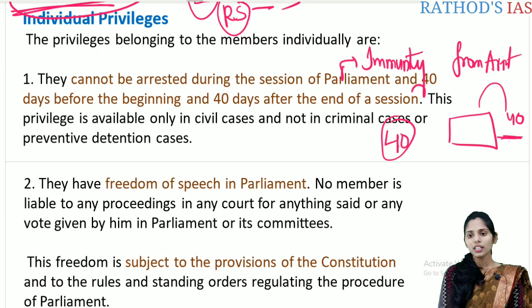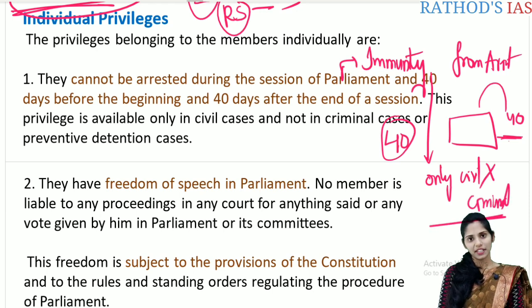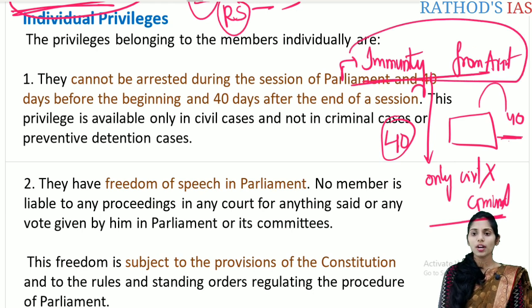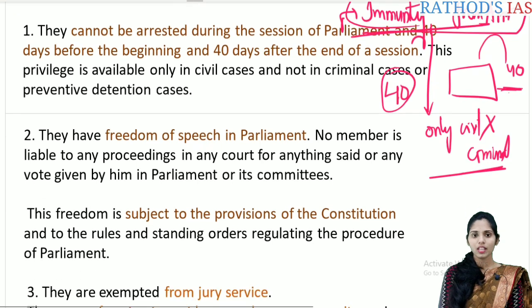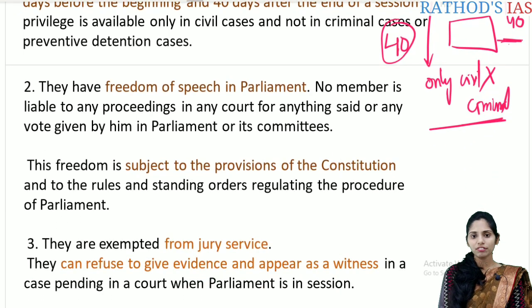This immunity is available only in civil cases, but not in criminal cases. Again, this is an important prelims fact. The immunity from arrest enjoyed by the member of Parliament before 40 days of the session, during the session and after 40 days of the session is only regarding civil cases, but not regarding criminal cases. And the next one is, they have the freedom of speech in Parliament.